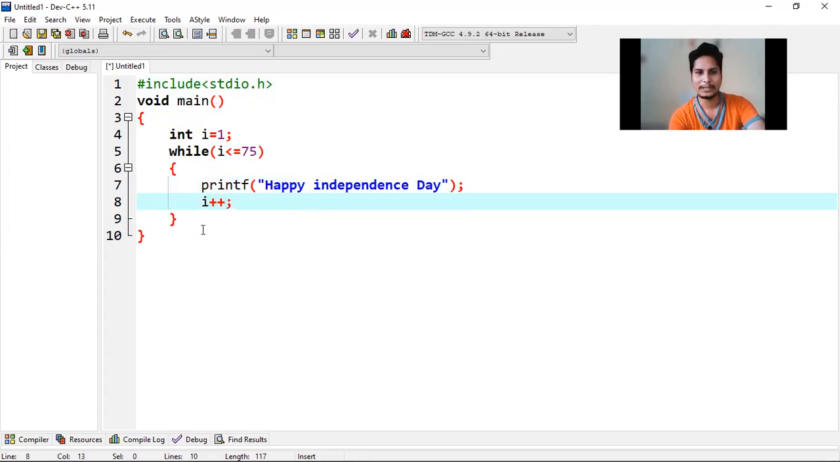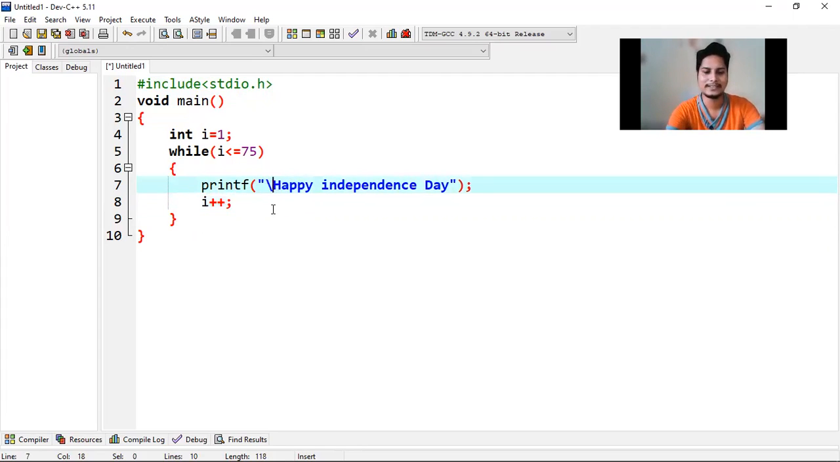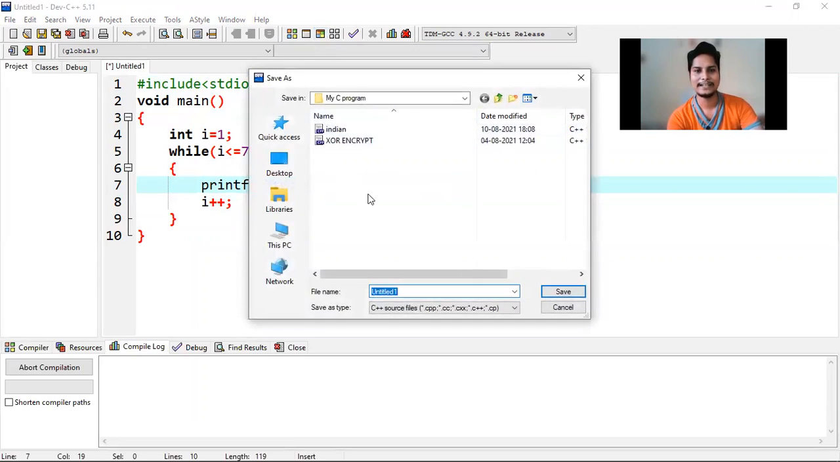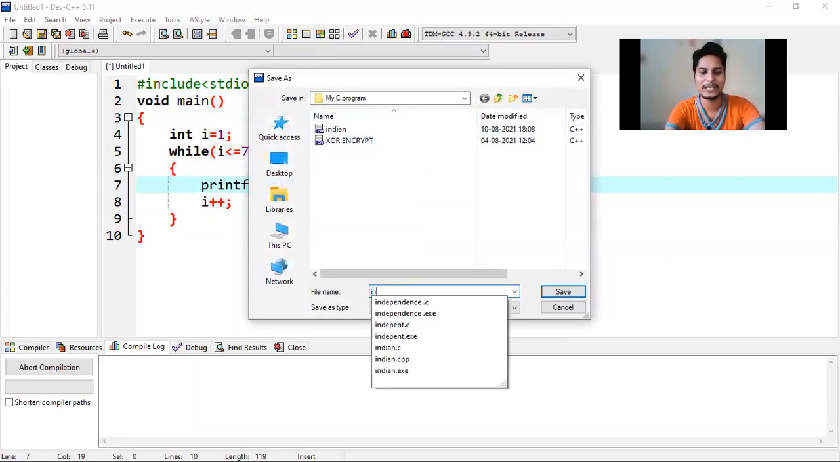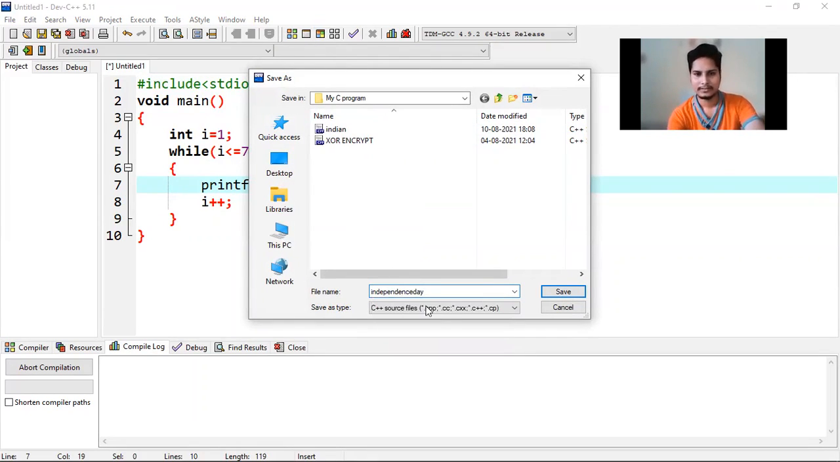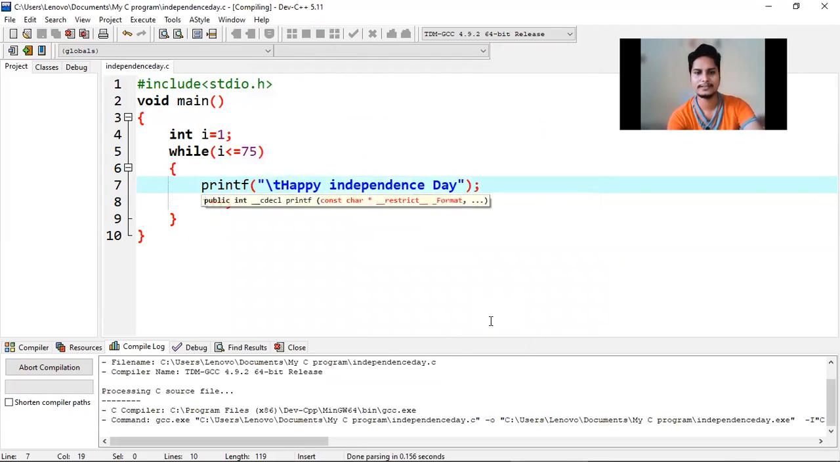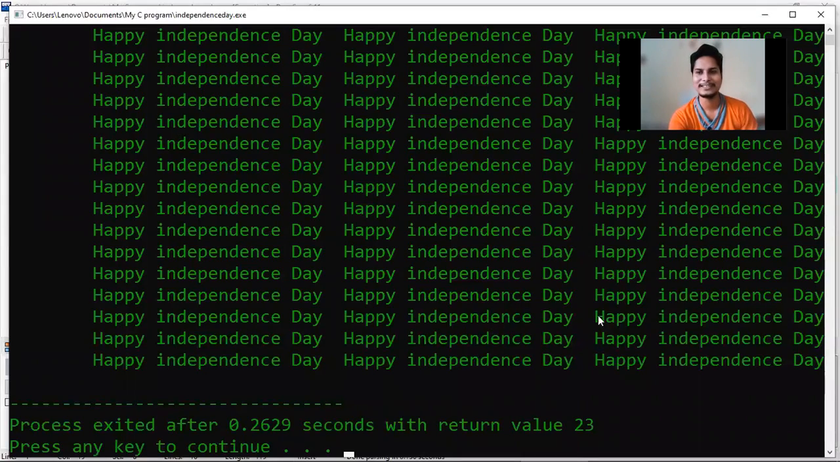So now my program is complete. Let's execute it and see what the output is. Before that, I'm using \t so that it will make a space within each statement. Okay, so I'm compiling it. When I compile it, it will ask me to save the program. So here I'm changing the source file type to C source files with the .c extension.